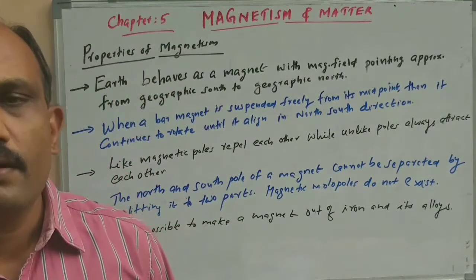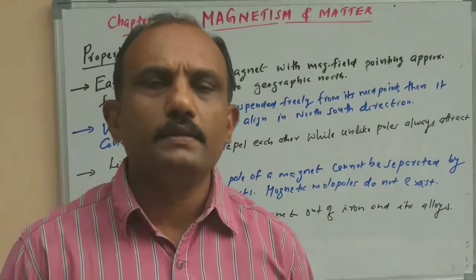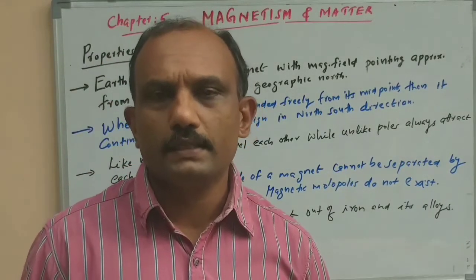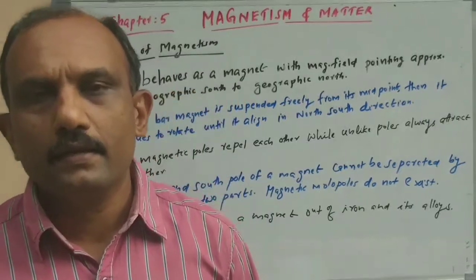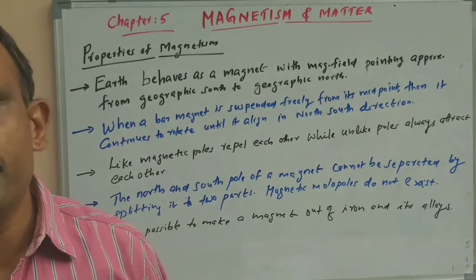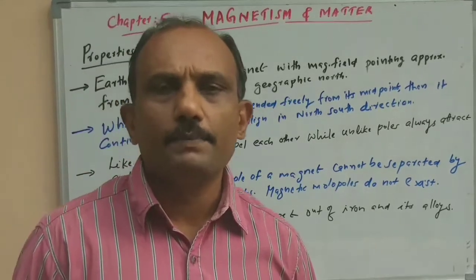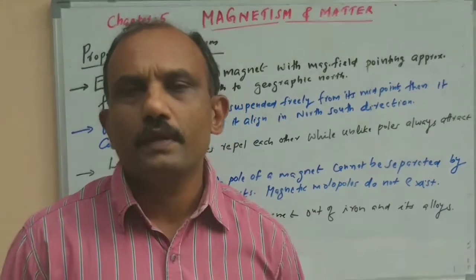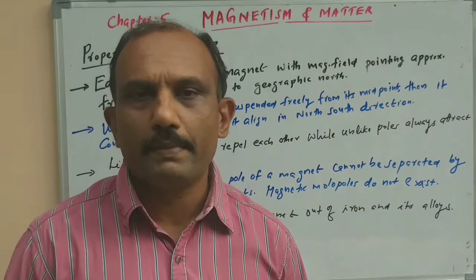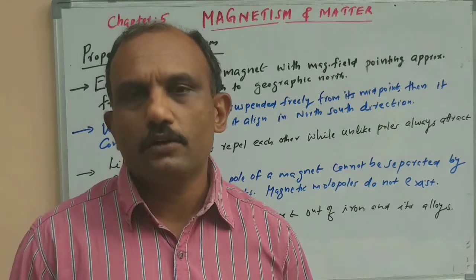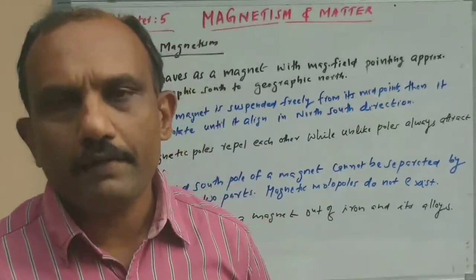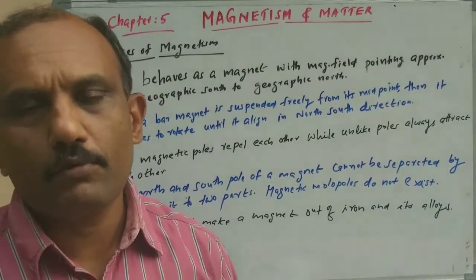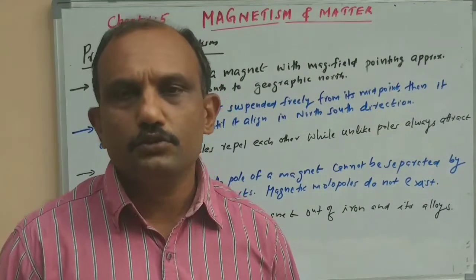Then we will classify the materials according to their magnetic properties as ferromagnetic, paramagnetic and diamagnetic. We will discuss it in detail. And finally, the chapter will conclude with the discussion of electromagnets and permanent magnets. So these are the topics of this chapter. Today we are giving an introduction to this chapter, covering two points.